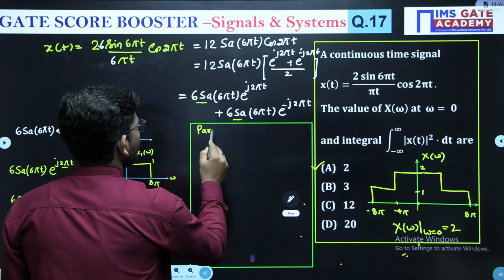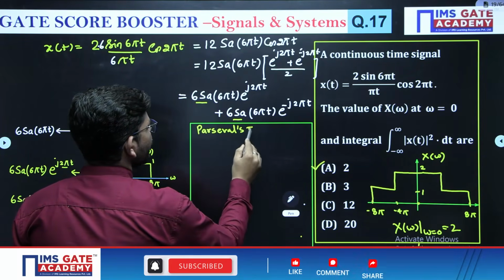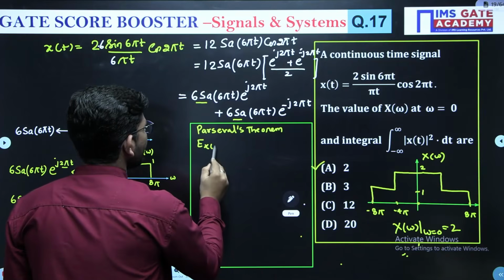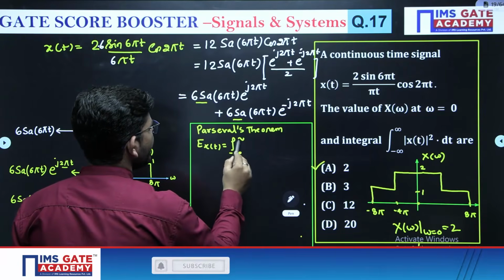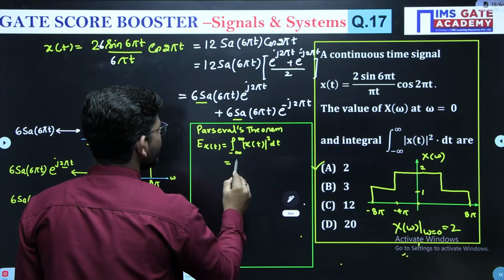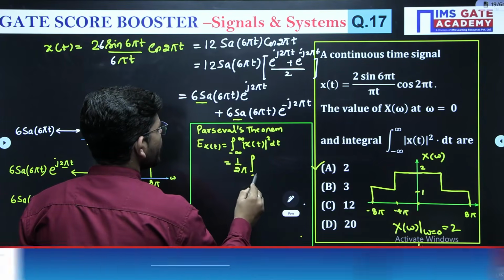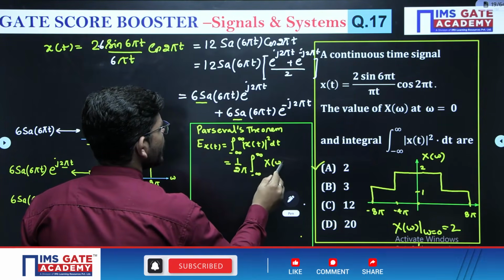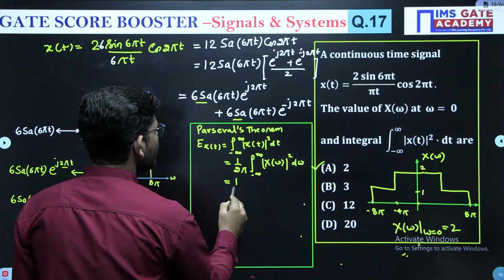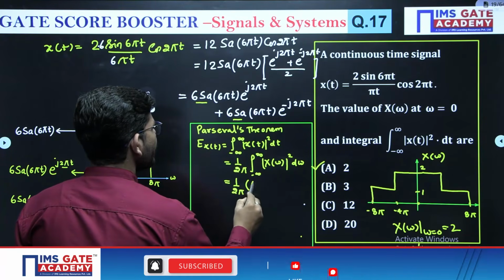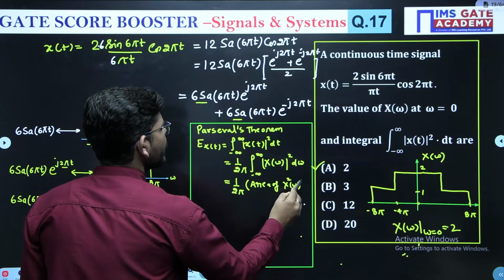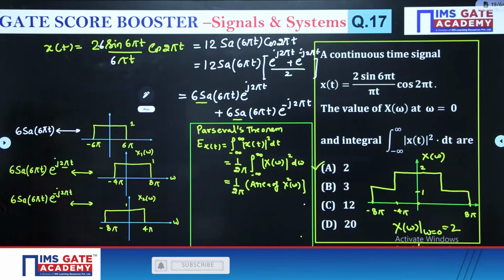So Parseval's theorem will be used. Parseval's theorem says that energy of xt, or which can be written by this integral, is equal to 1 upon 2 pi minus infinite to plus infinite x of omega square d omega, right, or 1 upon 2 pi area of x square omega curve.